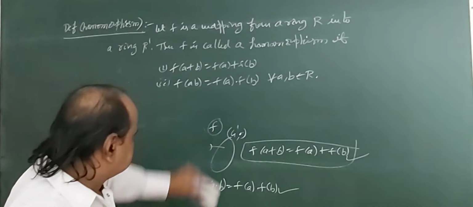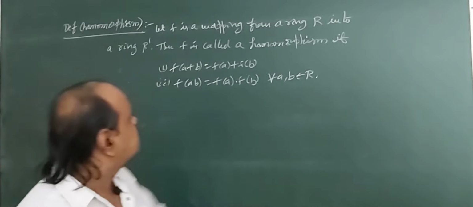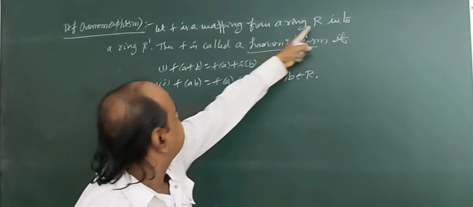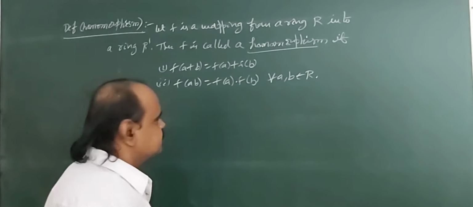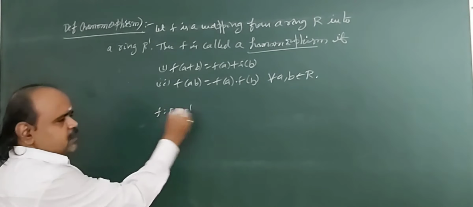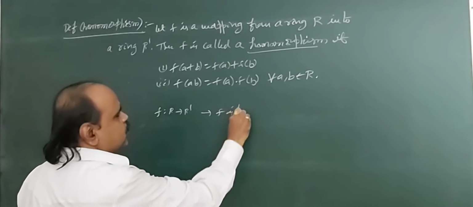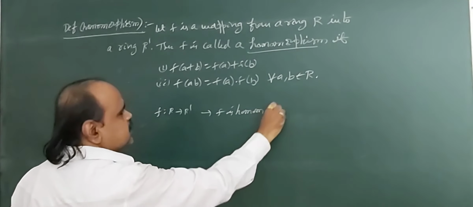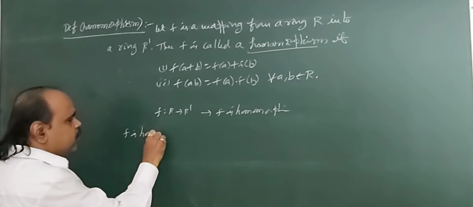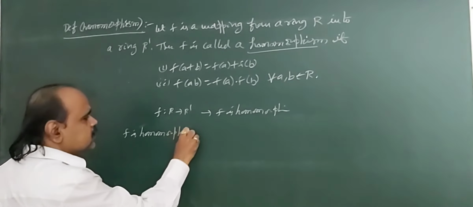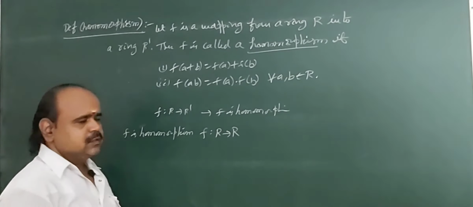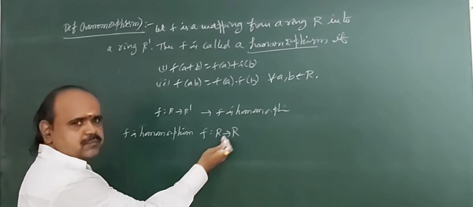So here, if we observe, f is a homomorphism, and the domain R and codomain R dash are two different sets. If f is a homomorphism from R to R, here what you observe is that the domain and codomain are the same set.